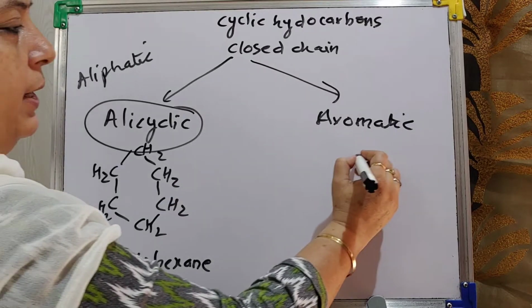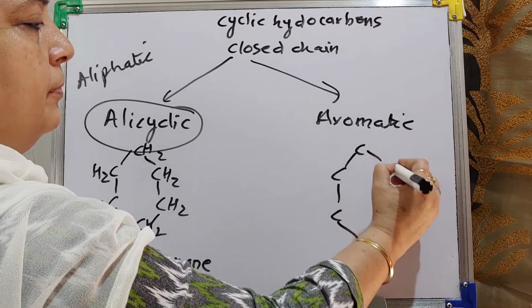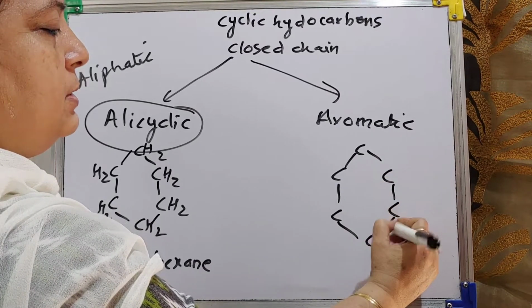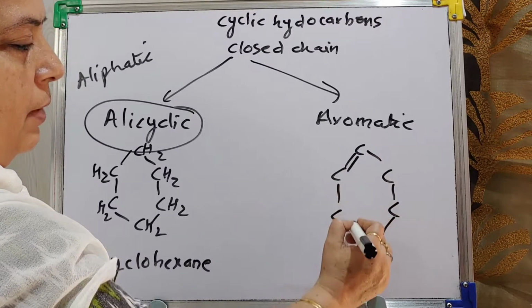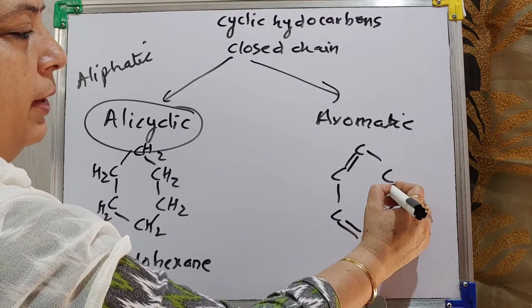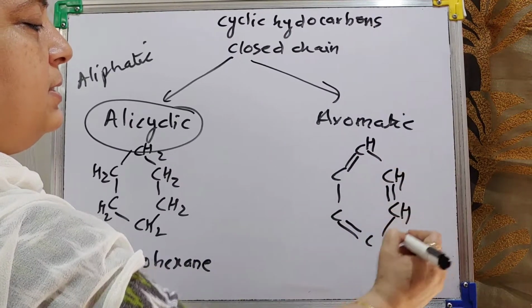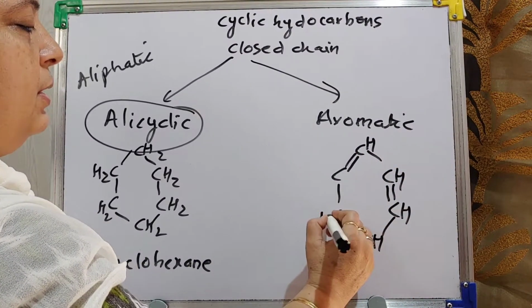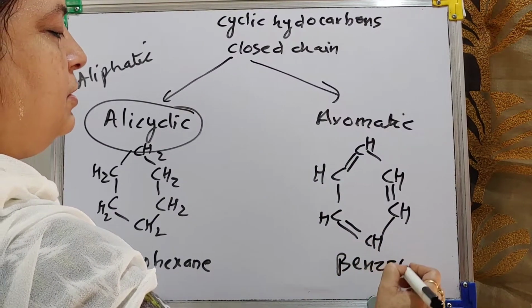But in aromatic, if I am taking this structure, 6 carbons, but alternate double bond, single bond, double bond, single bond, double bond, single bond. Then the remaining one valency is satisfied with hydrogen. Then this is known as the benzene structure.